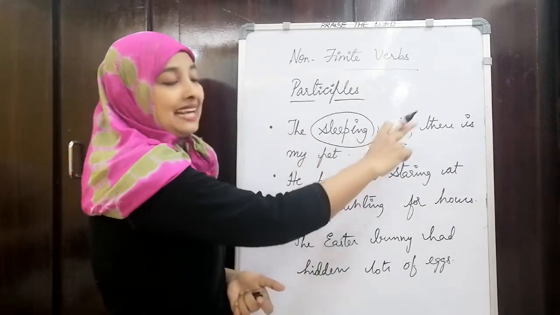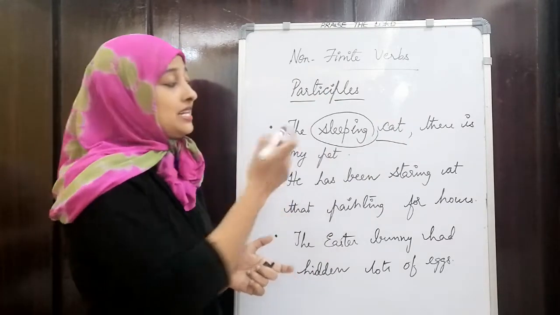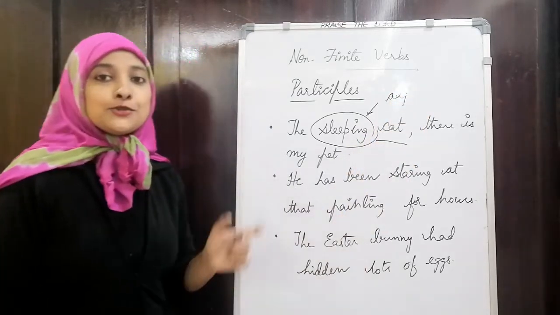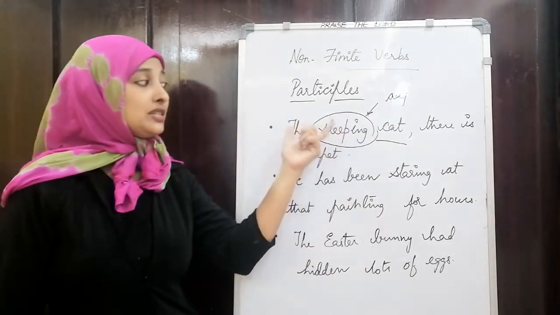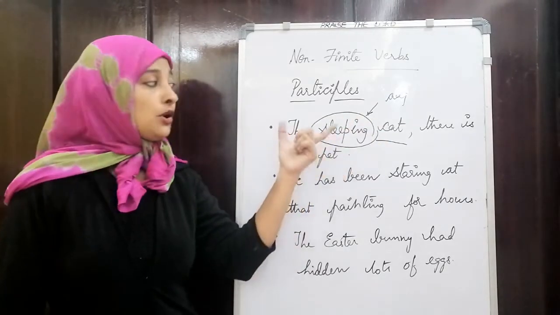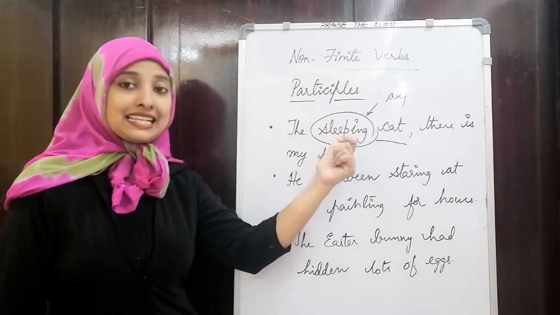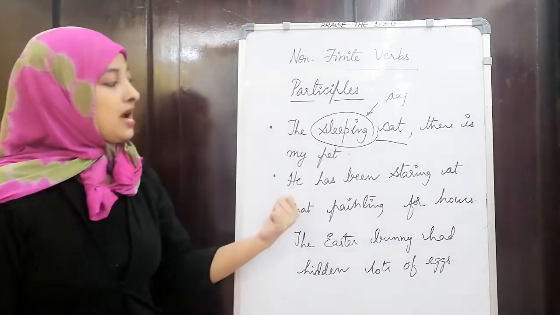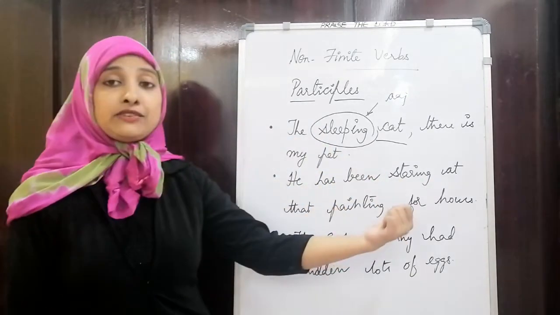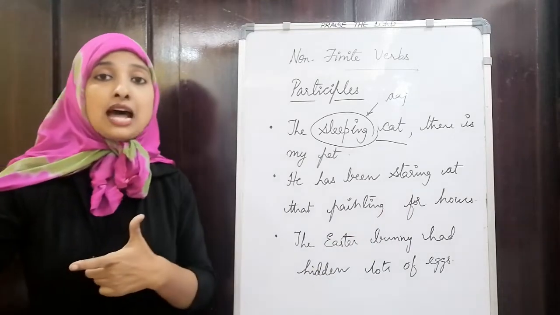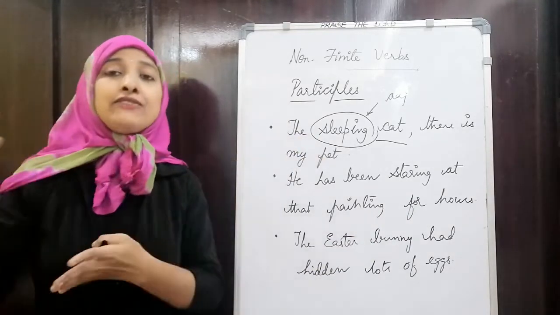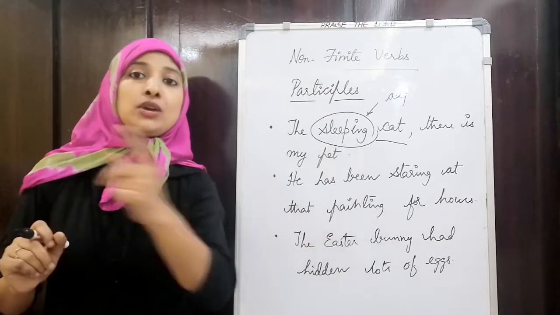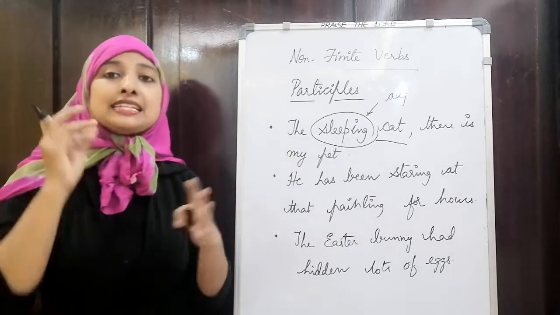The sleeping cat means it is modifying the noun. So here this sleeping is acting as an adjective. It is modifying the noun and it is acting as an adjective. The sleeping cat there is my pet. This is nothing but an adjective participle. Now, he has been staring at that painting for hours. He has been doing that for hours. That means it is a progressive form, that is, it is a continuous form. That is, from the past he is doing that. He has been staring, that is a progressive tense.